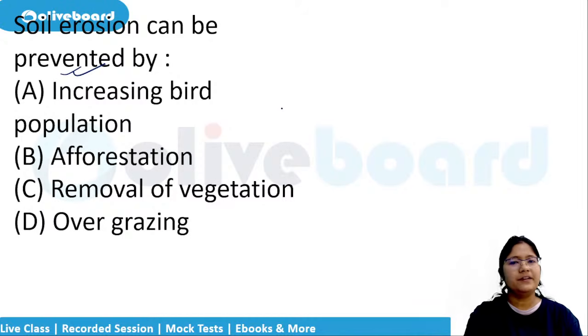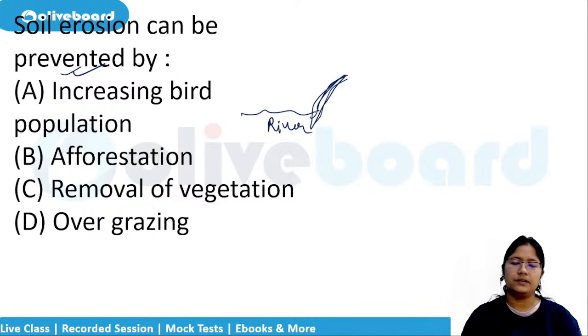Very simple. There are various methods of soil erosion prevention. If there is a river bank, then there can be an embankment. So those options are not given here. Increasing bird population will also help. Birds will throw the seed, and the seed will grow into plants.